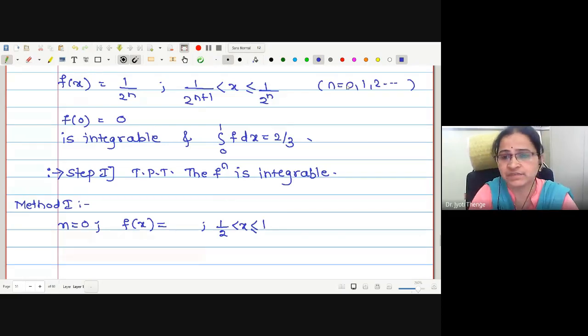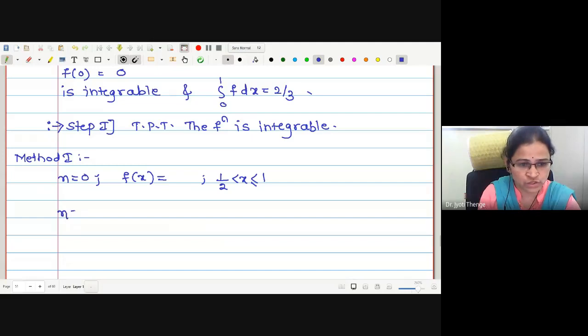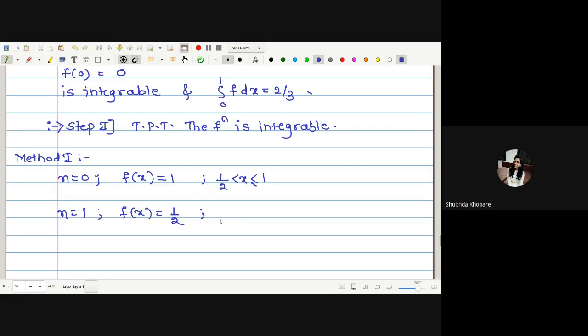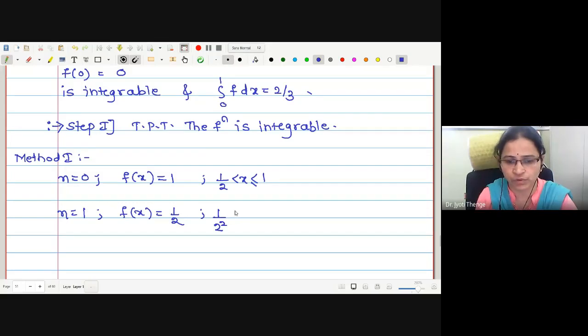Next, if I keep the value of n equal to 1, what is the nature of the function? What is f of x for n equal to 1? It is 1 by 2, and the interval is 1 by 4 less than x less than or equal to 1 by 2.